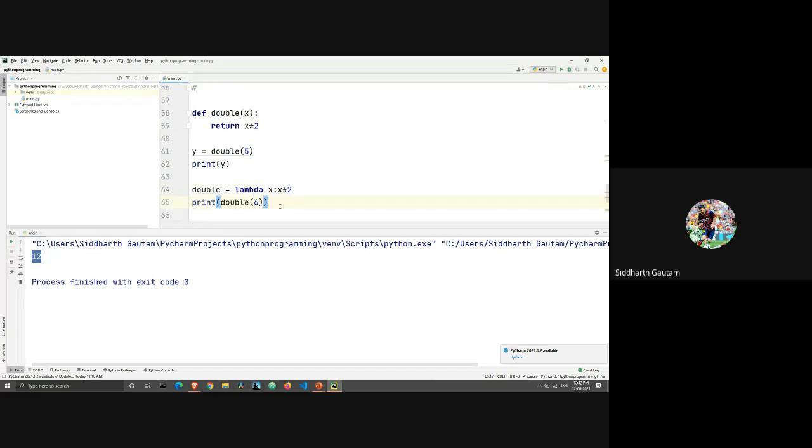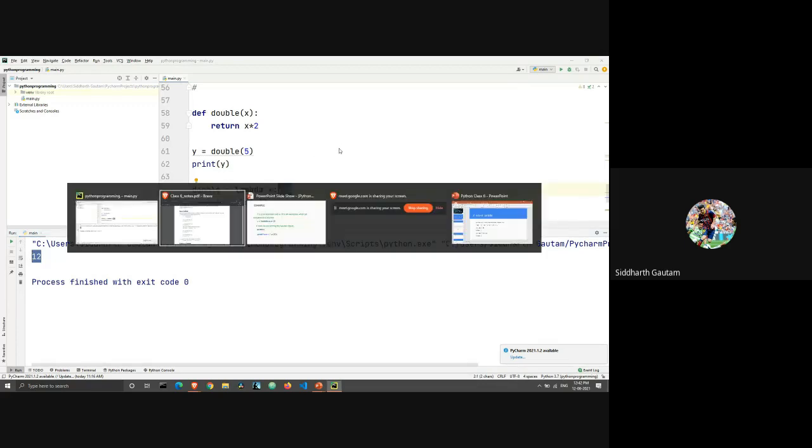Try to find the connections between a normal function and a lambda function, right? This is the name of the variable, this is the name of the argument of the variable, and this is the return. This is what we are returning, and then we just print double of 6, which is double x. The return is x into 2, and 6 into 2 is 12, and that's what we get here, right? We get x into 2, 12, and that is our output.